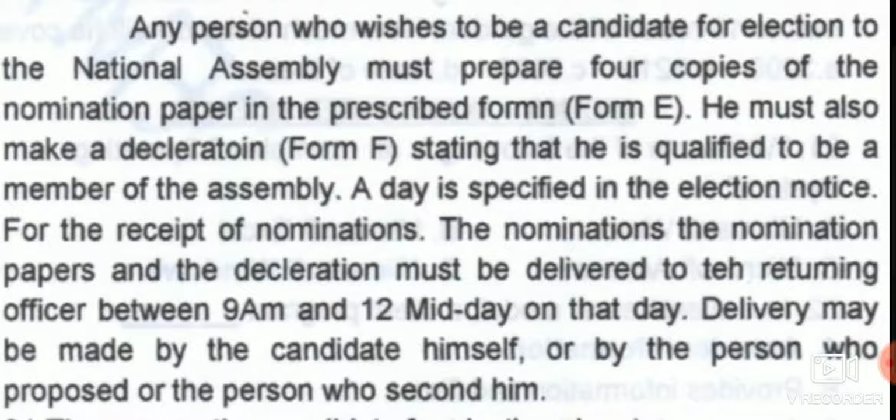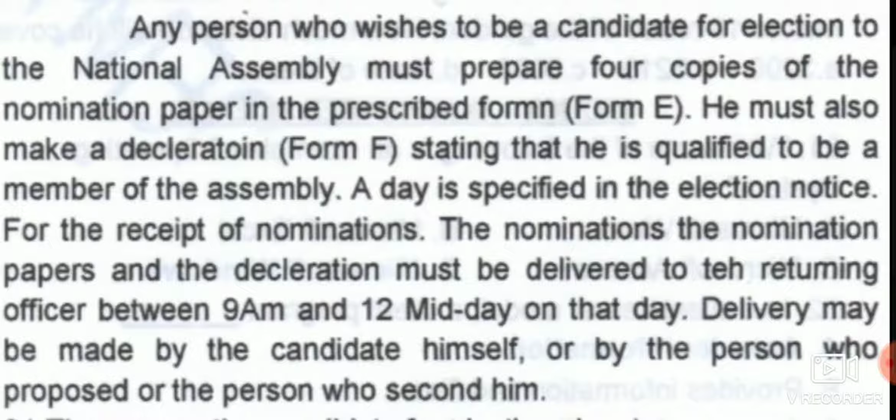A day is specified in the election notice for the receipt of nominations. The nomination papers and the declaration must be delivered to the returning officer between 9 a.m. and 12 midday on the day.